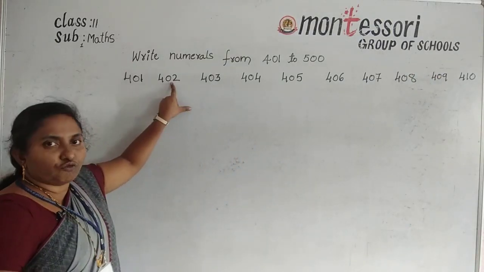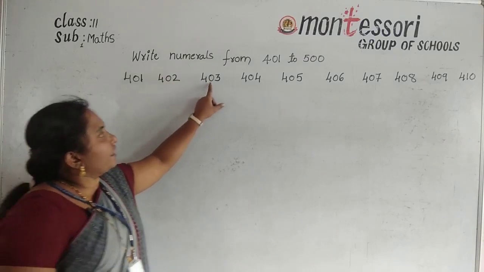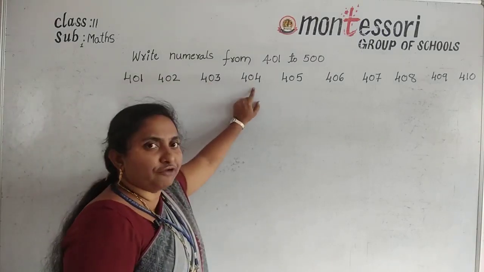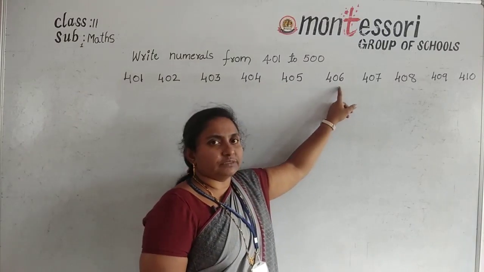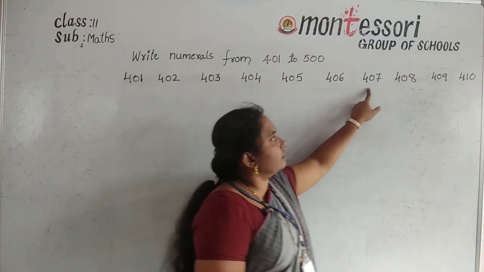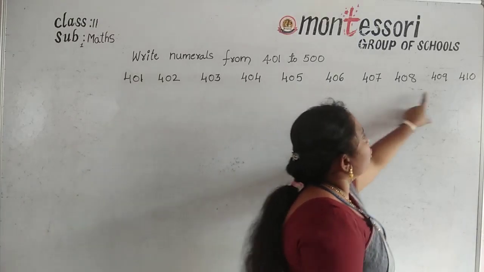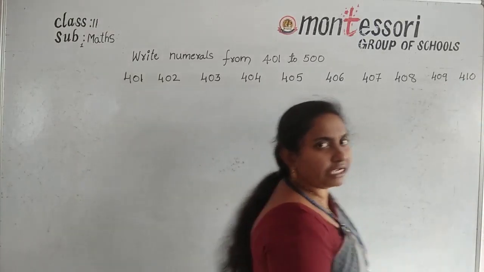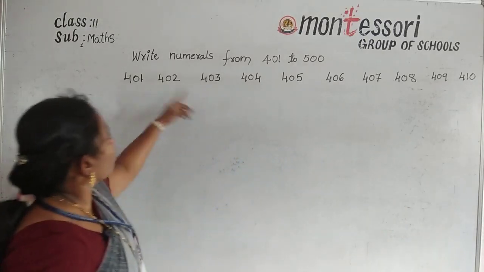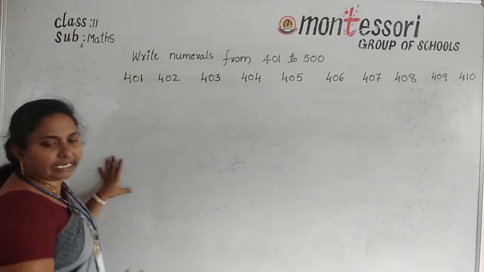401, 402, 403, 404, 405, 406, 407, 408, 409 and last 410. Okay, so first line over. Next go to the second line.